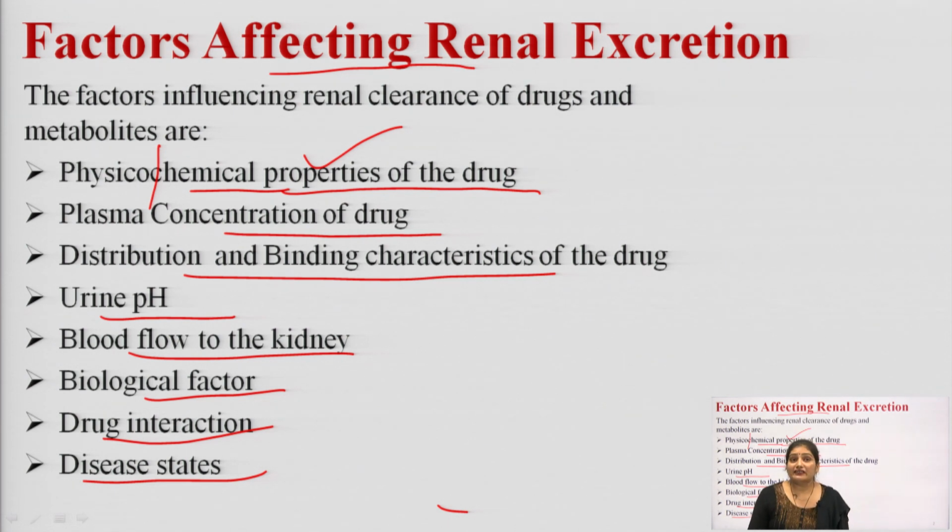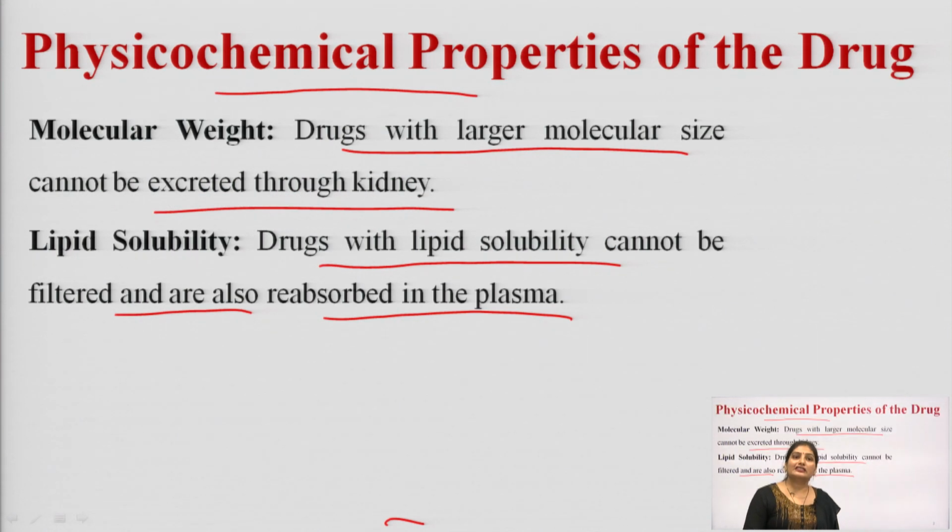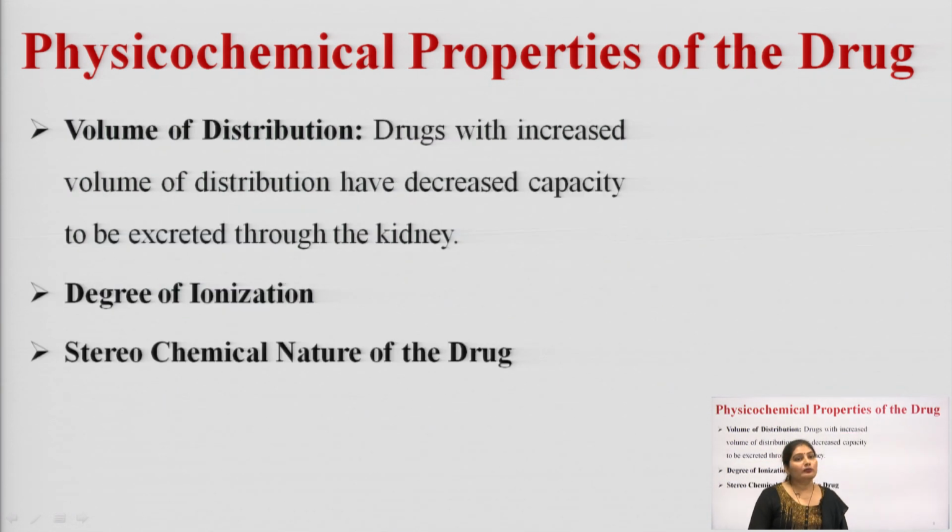So, these factors can affect the renal excretion. The first factor is the physicochemical properties. These include molecular weight, lipid solubility, volume of distribution, degree of ionization, and stereochemical nature of the drug, which can affect the renal excretion of the drug.